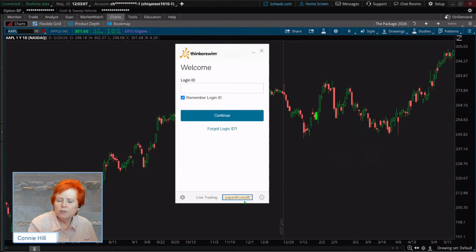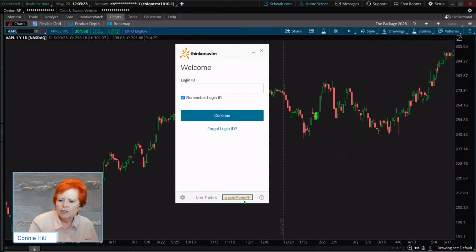Now on a Windows machine, you're going to be able to have, if you want, a live version up, meaning going to your live account, and a paper version going up, okay, which is very helpful. It's a little more tricky to get Apple to do that. But in a Windows environment, it's pretty easy.